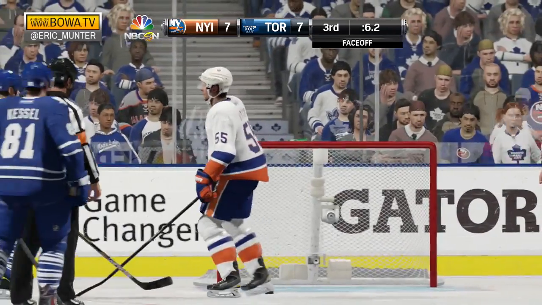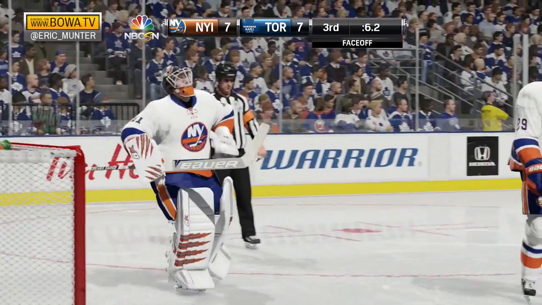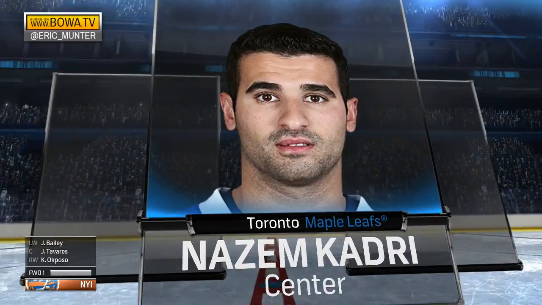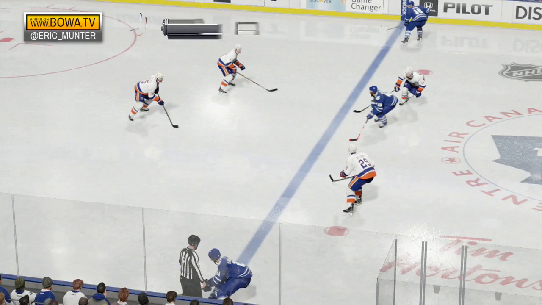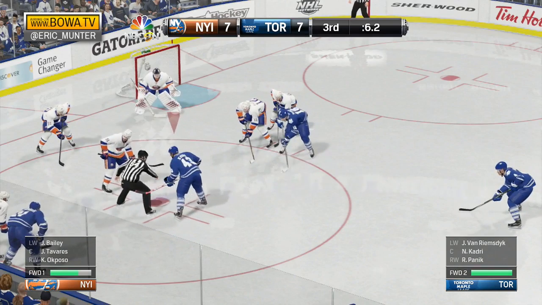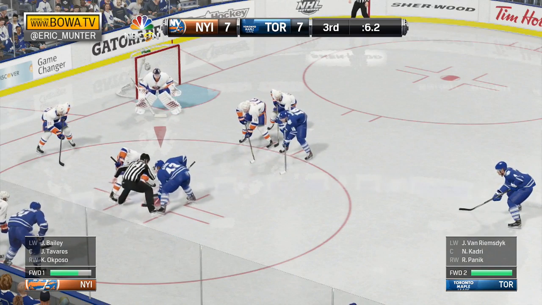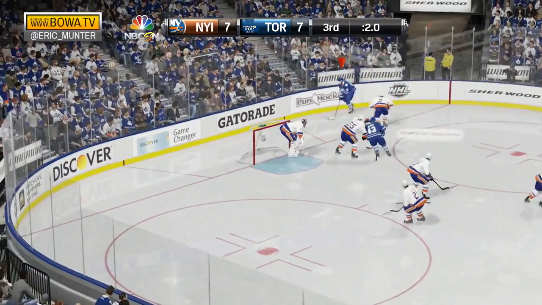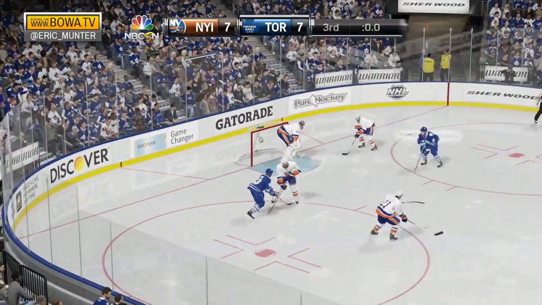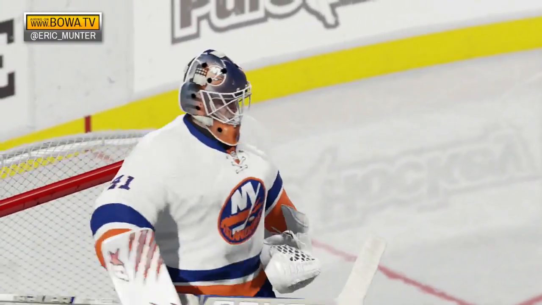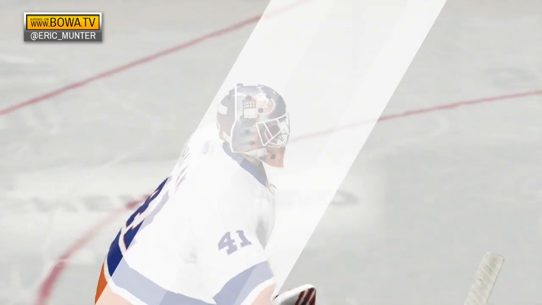Plenty of time for one last chance in the offensive zone for the Maple Leafs. What a hockey game we've had here tonight. Back and forth, each team with multiple leads. Toronto wins the draw. Franzen, it's broken. Shot on net, stopped. Rebound to Panik down low. One last shot, save Halak. And that'll do it for regulation. We're going to overtime, tied at 7.